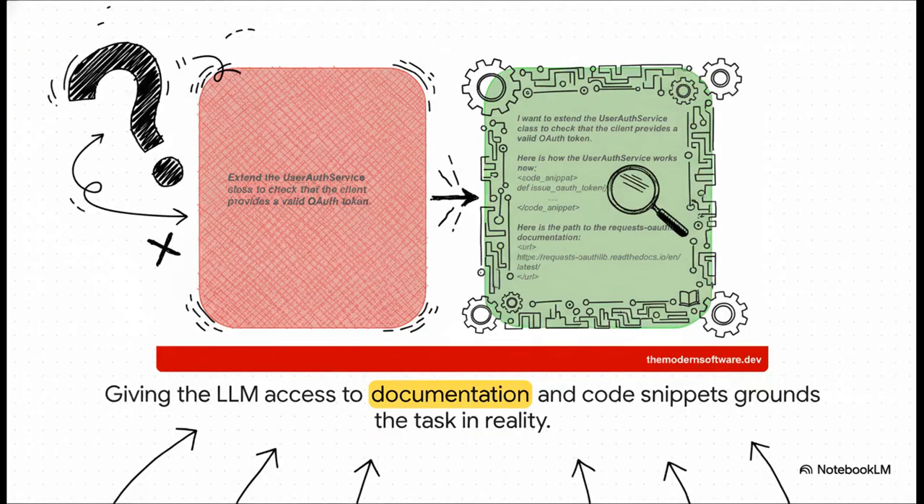So, on the left, you've got a generic request, flying blind. But on the right, we've given it everything it needs, a specific code snippet and a link to the latest documentation. The AI isn't just trying to remember something from its training data anymore. It's now grounded in the real, up-to-date context it needs to actually get the job done right.